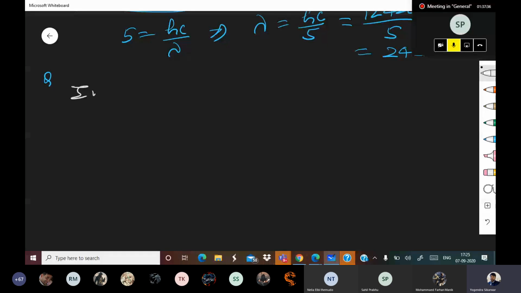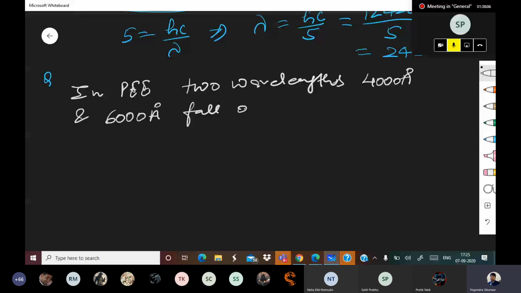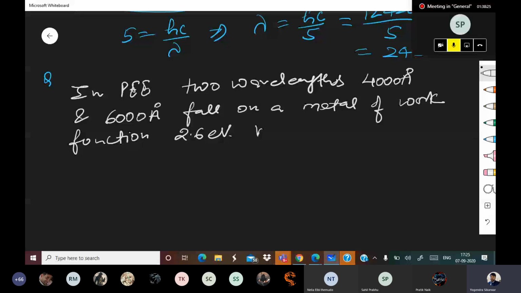In photoelectric effect, two wavelengths, 4000 angstrom and 6000 angstrom, fall on a metal of work function 2.6 eV.